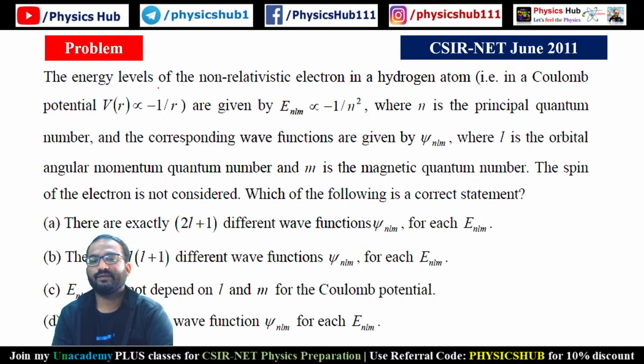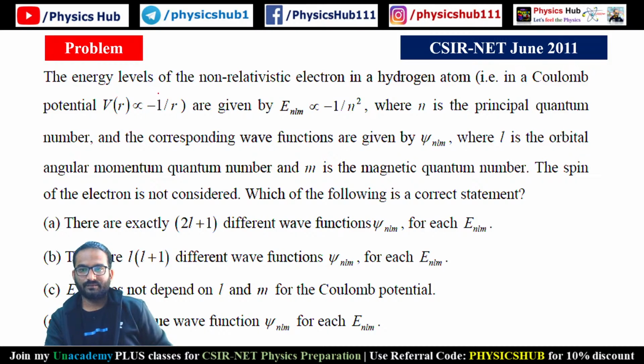The energy level of the non-relativistic electron in a hydrogen atom that is in a Coulomb potential V of R equals minus 1 by R, and the energy is given by E NLM proportional to minus 1 by N square, where N is the principal quantum number and the wave function is given by psi NLM. L is the orbital angular momentum quantum number. M is the magnetic quantum number. Spin of the electron is not considered. Which one of the following is the correct statement?